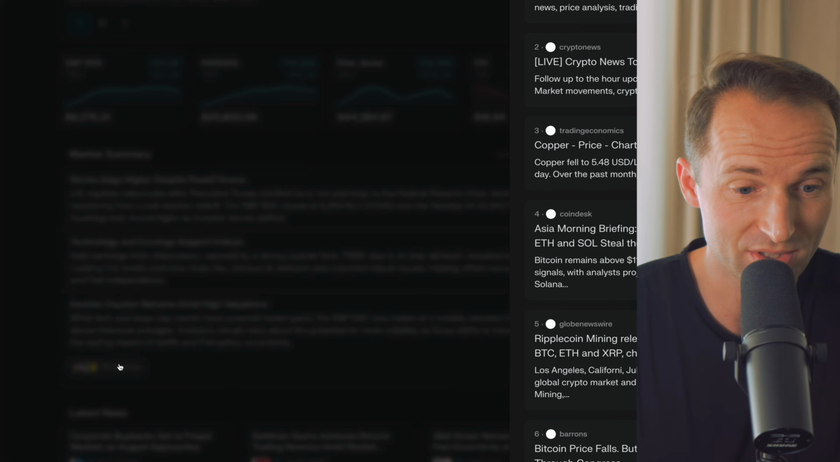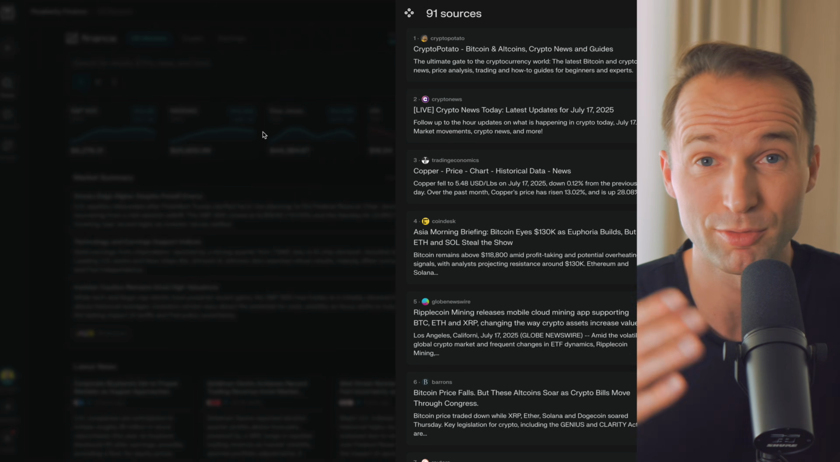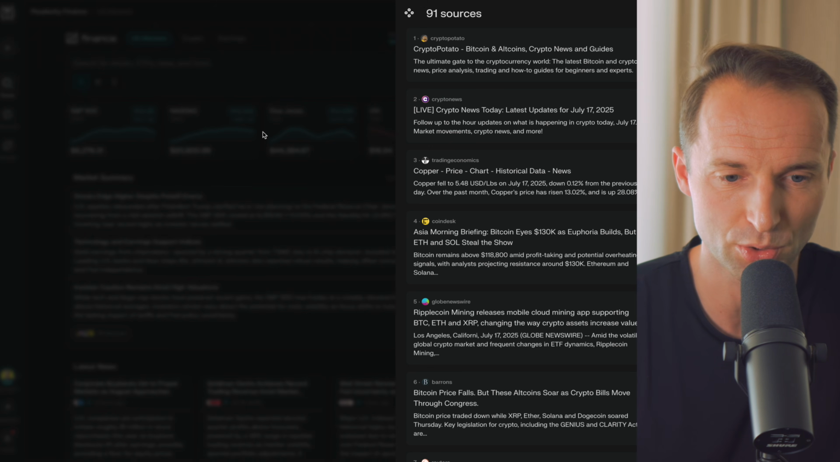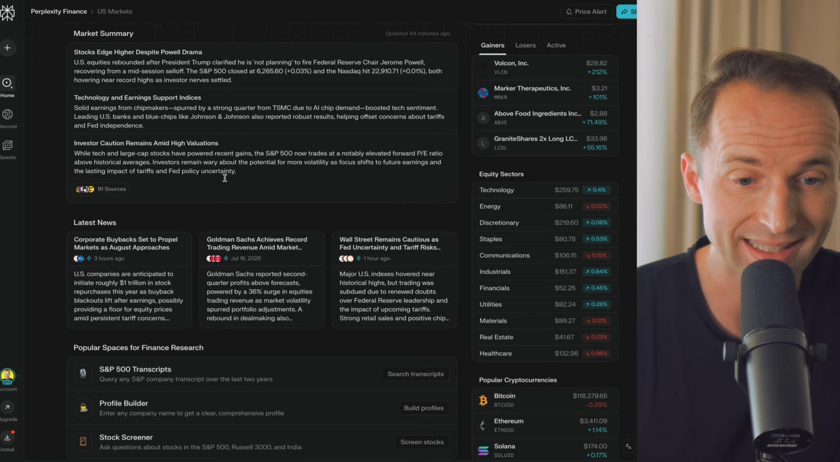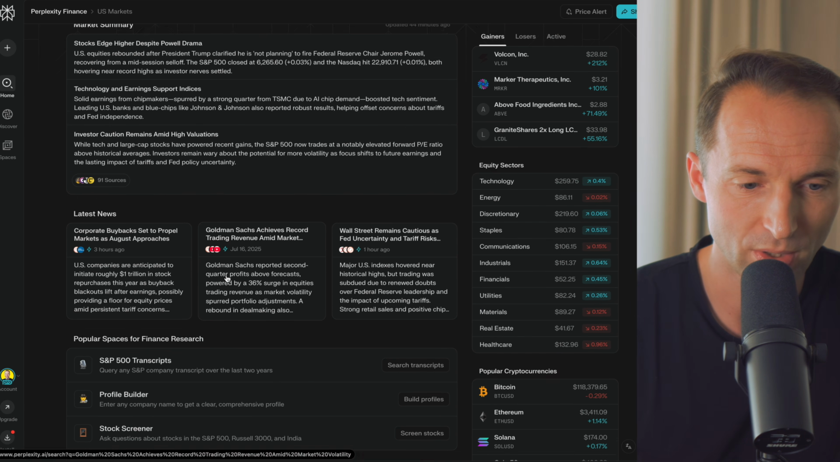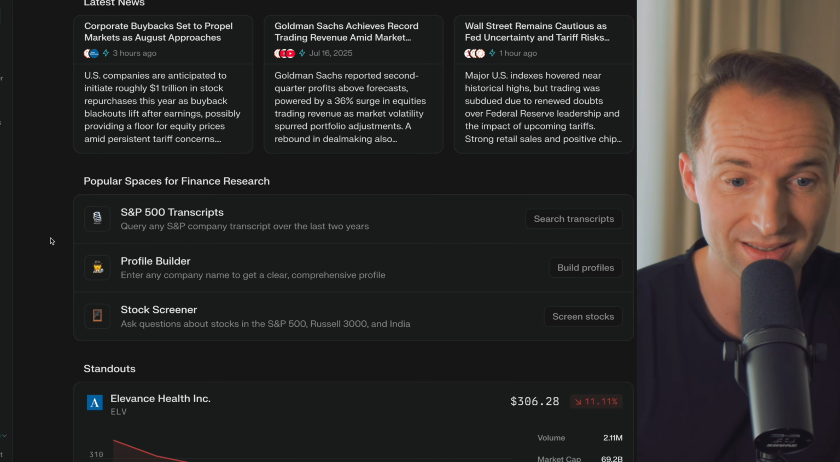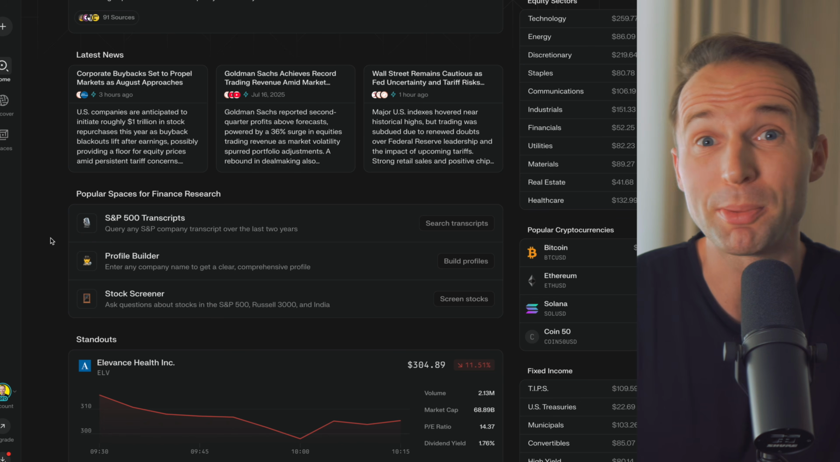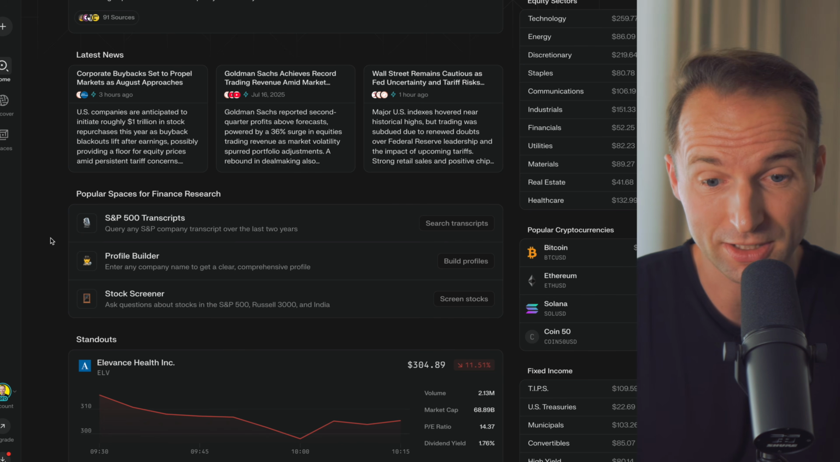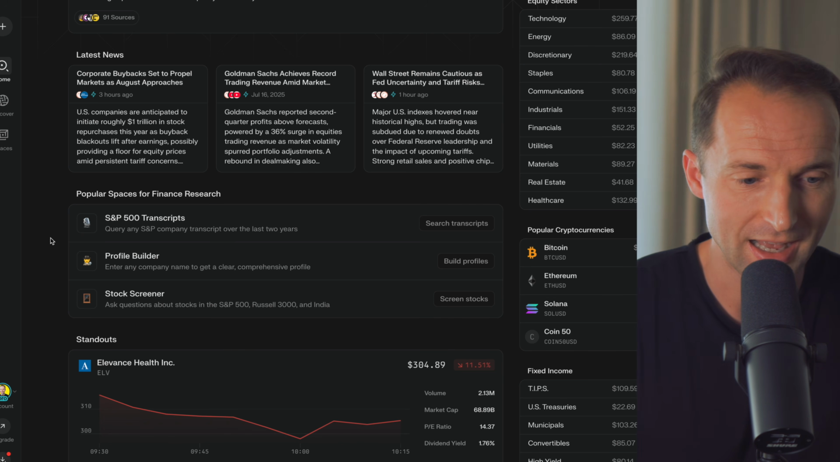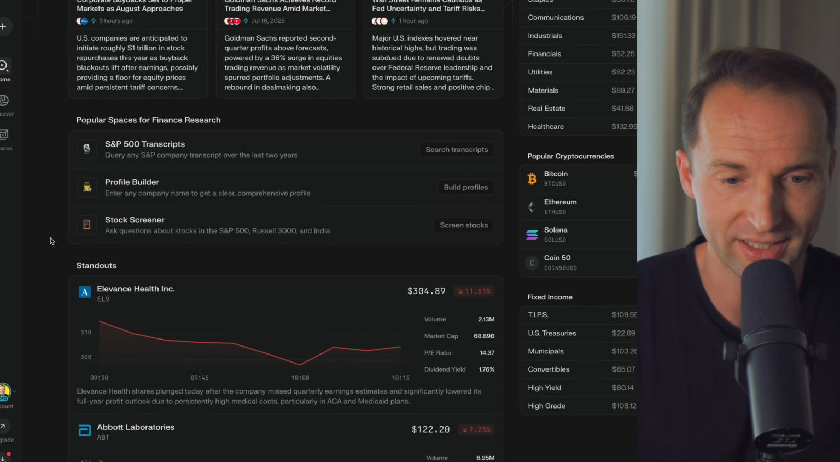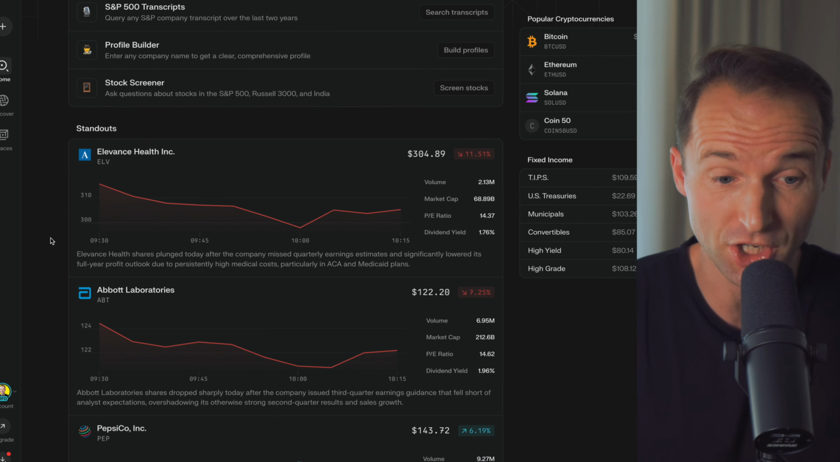And yeah, you see the sources if you wanted to see where it pulls it from. And from here, you could then dive into each individual source if you wanted to. Latest news as well, you can go through. And then, of course, some popular spaces for finance research. These are almost like little GPTs inside ChatGPT, built specifically for financial reasons. If you wanted to go into that, you could do that as well. And then we have some standout charts over here.